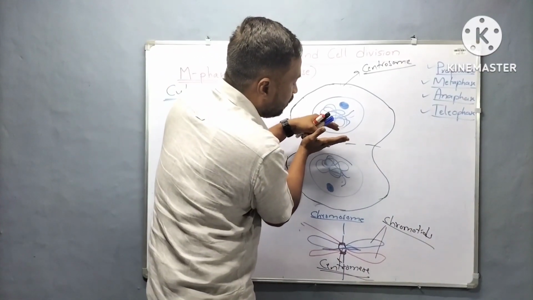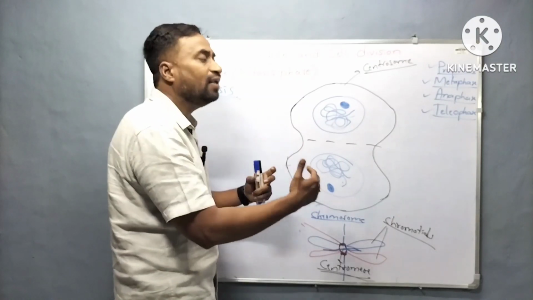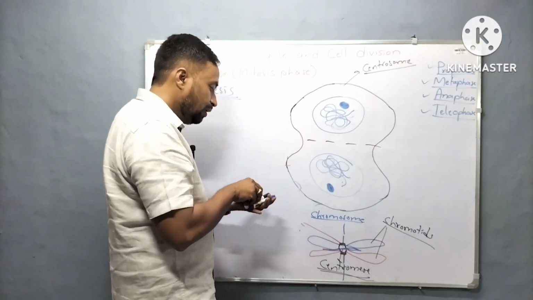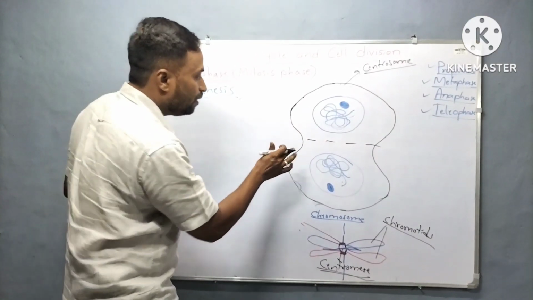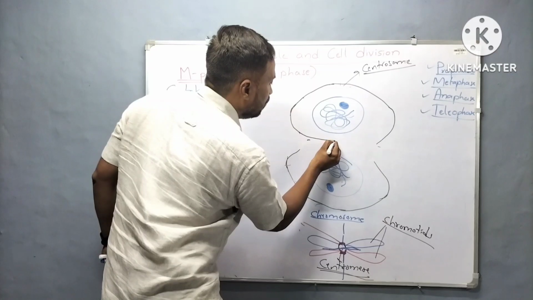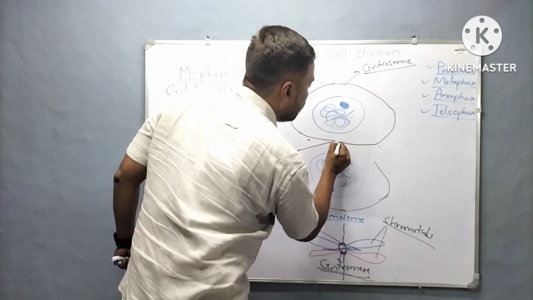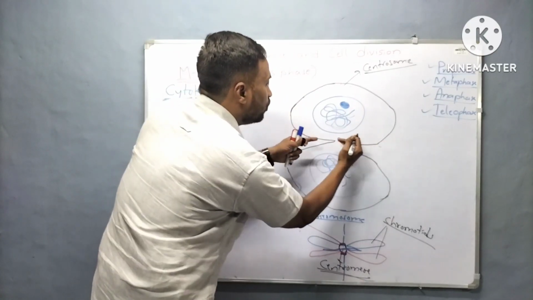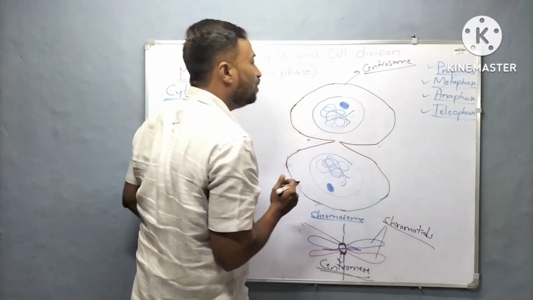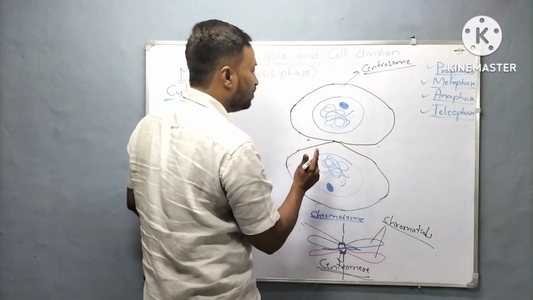Cytoplasm and other cell constituents are equally distributed to the two daughter cells. And here in case of animal cell, what happens? A small furrow occurs in the plasma membrane, and that gradually deepens from external to inside, and finally joins, and